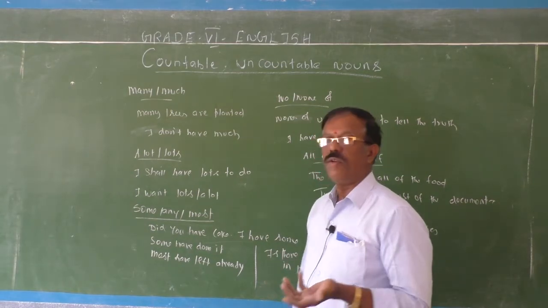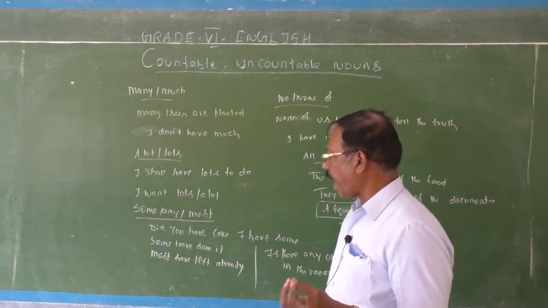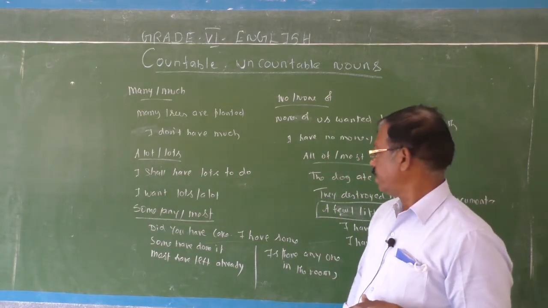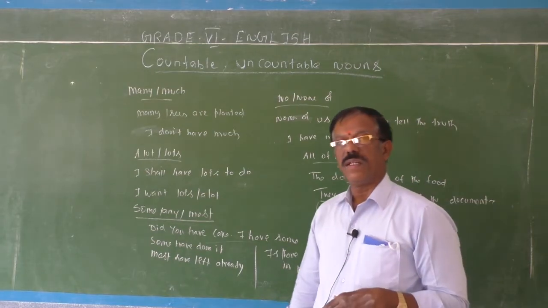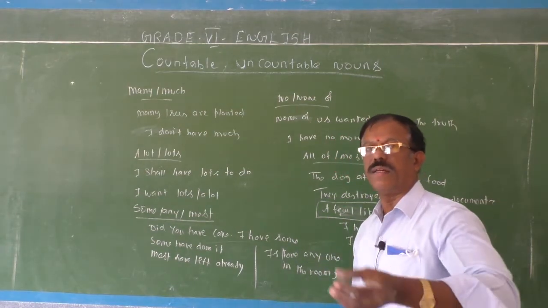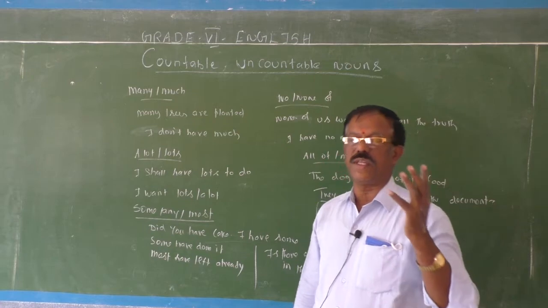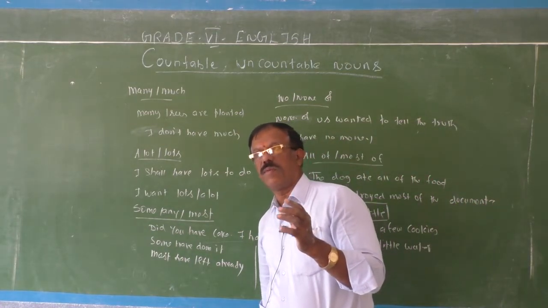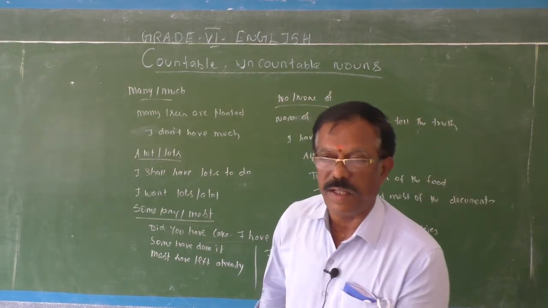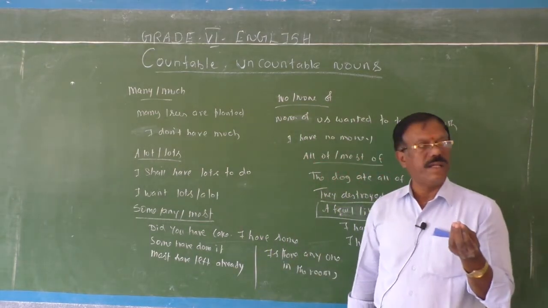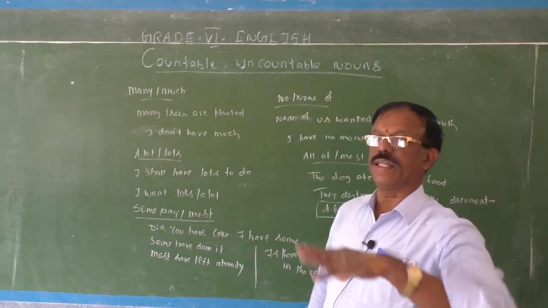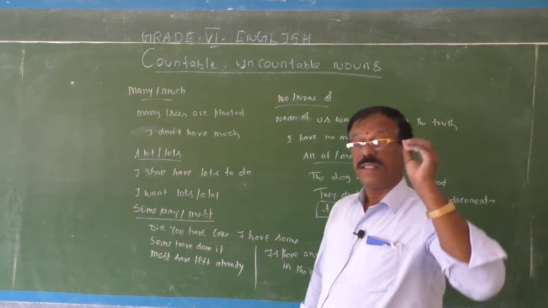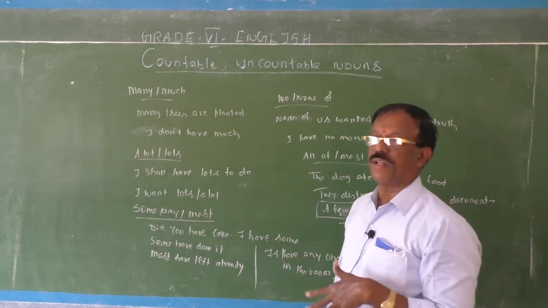Some, any, most. Did you have any cake? Did you have any piece of cake? Yes, I have some. Okay, I have some milk in the bottle. So first, if you say I have some cakes, then it is countable nouns. If you say I have some milk in the bottle, do you have any milk for my child? Yeah, I have some milk in the bottle. I have some milk in the container. So it can be used in the countable as well as uncountable. But see, the sense is very important.